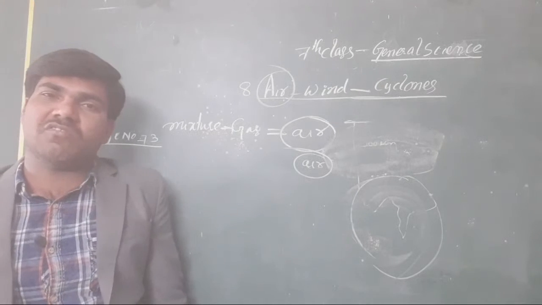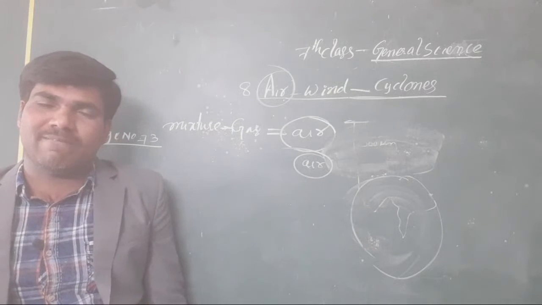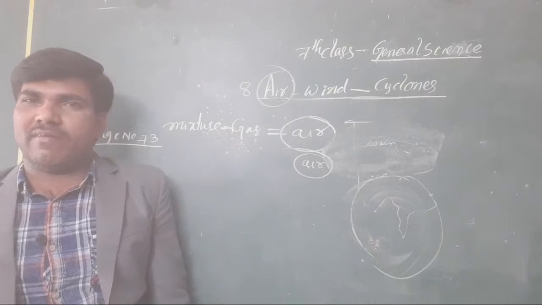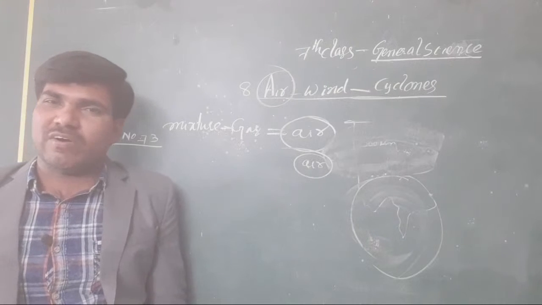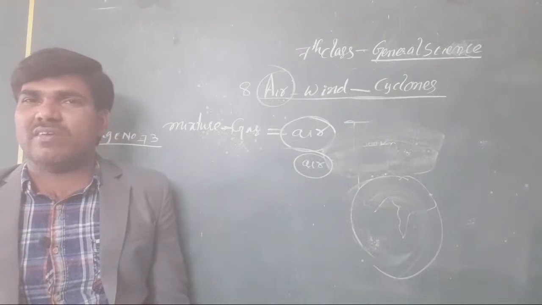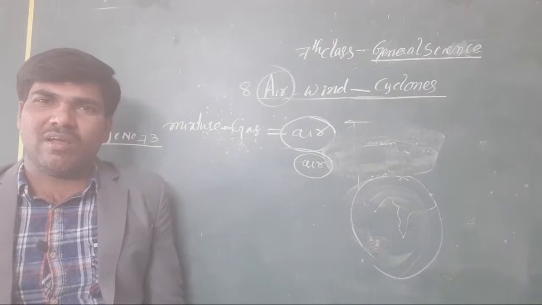Suppose, once check it out, total air is removed from our earth. What is going on? First, living things are there, and they take oxygen for the respiration purpose. They would die. Clear or not, all of you?